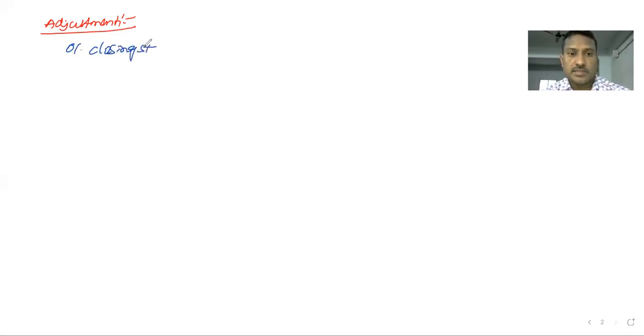We already discussed that every adjustment's effect in the final accounts is dual, so we have to record every adjustment two times in the final accounts. When the closing stock is given in the adjustments, where can it be recorded? It can be recorded twice.